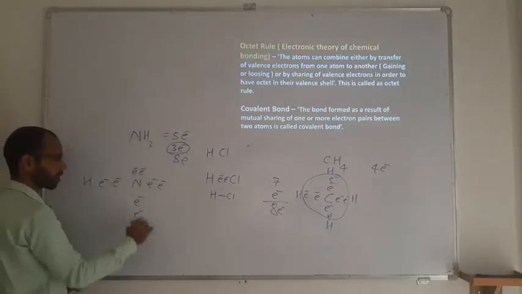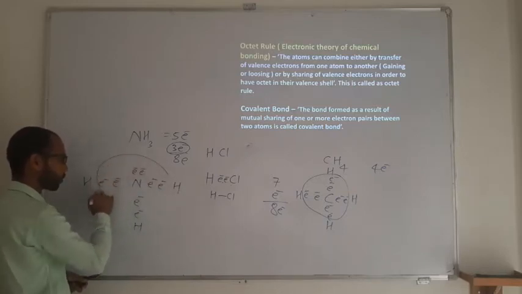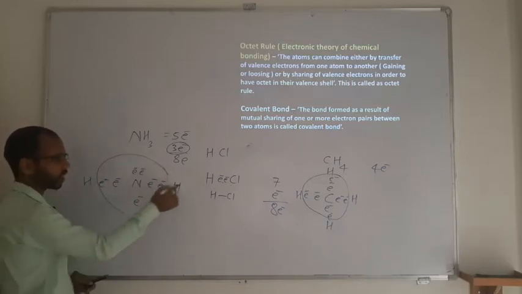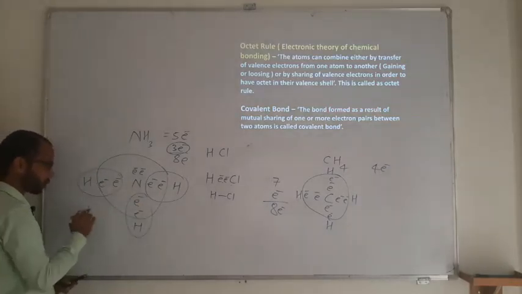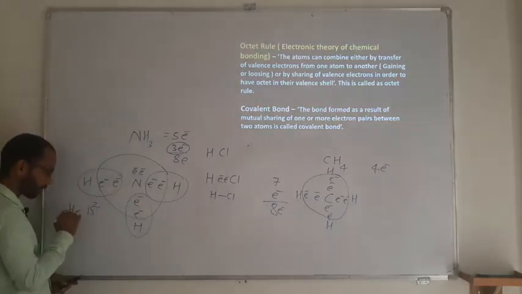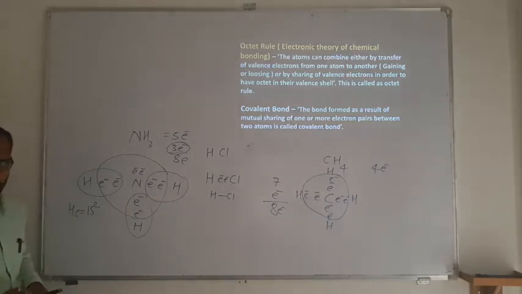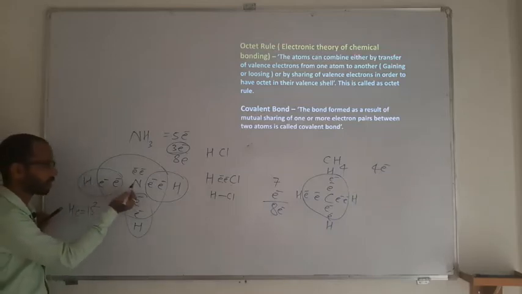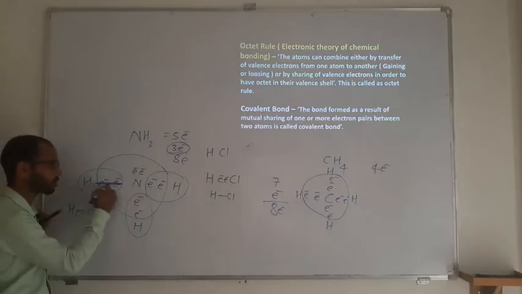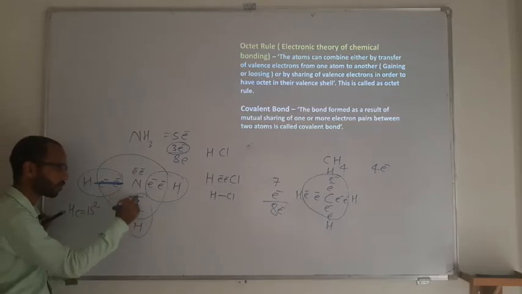Therefore around the nitrogen there will be a total of 8 electrons, and each hydrogen is going to have a total of 2 electrons, which completes the helium configuration. As you can see, between hydrogen and nitrogen 2 electrons are going to be shared, and that will be converted in terms of a bond.